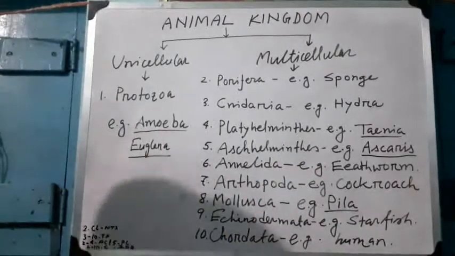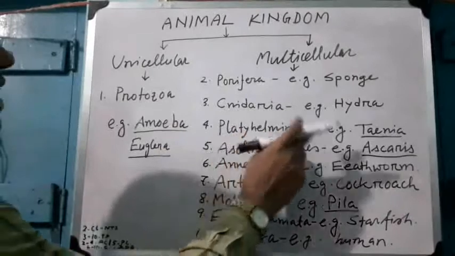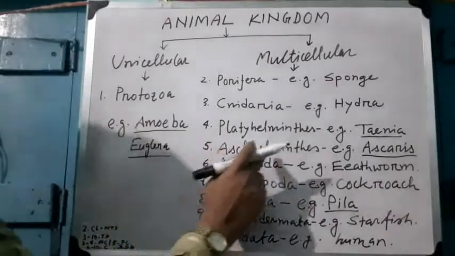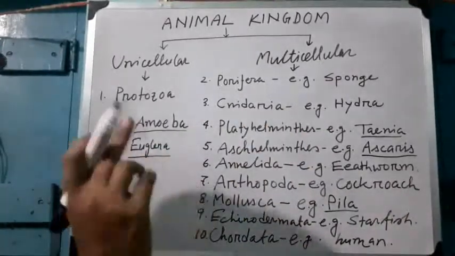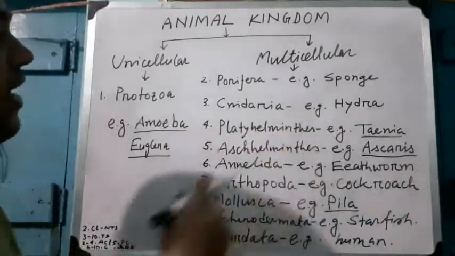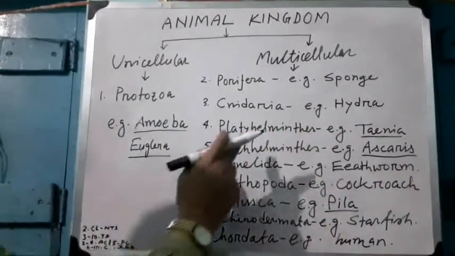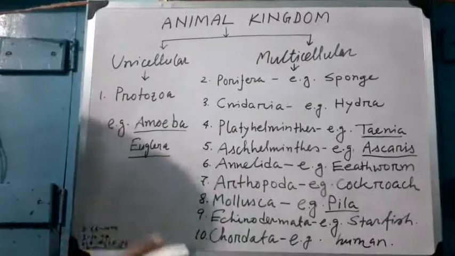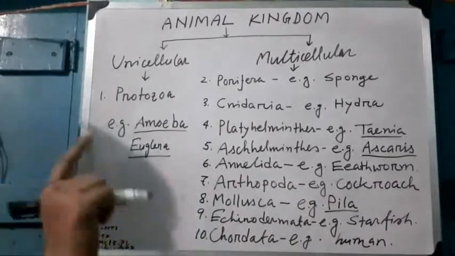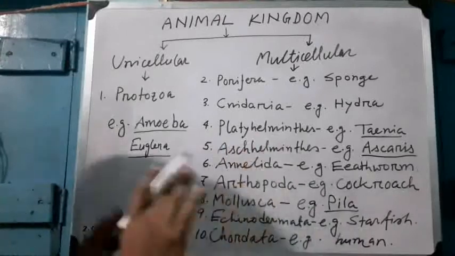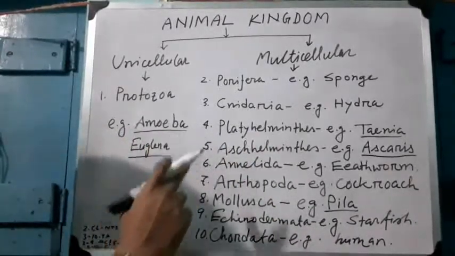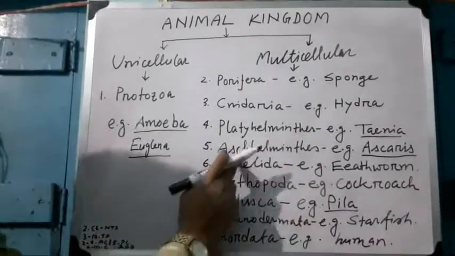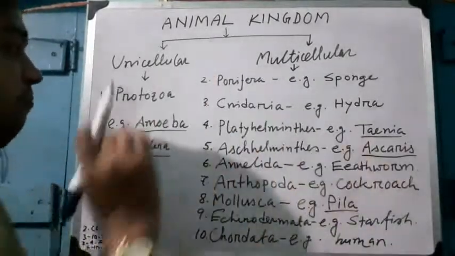In Platyhelminthes, the body has three layers of tissue structure, and Aschelminthes also have three layers of tissue structure. But the major difference is that the Platyhelminthes body does not have any cavity. Actually, coelom is absent in Platyhelminthes, but in Aschelminthes, coelom is present. But this coelom is not a true coelom. Okay? This is called pseudocoelom. So Platyhelminthes are called acoelomata and Aschelminthes are called pseudocoelomata. Example of Aschelminthes is Ascaris.